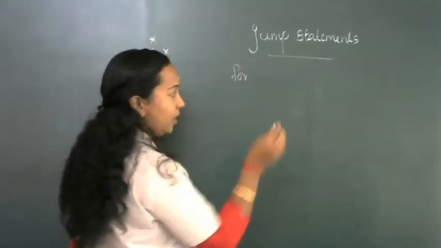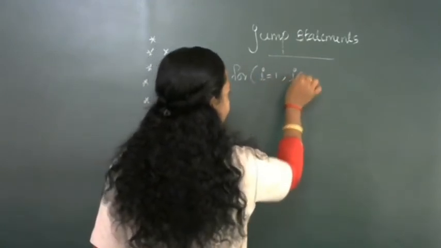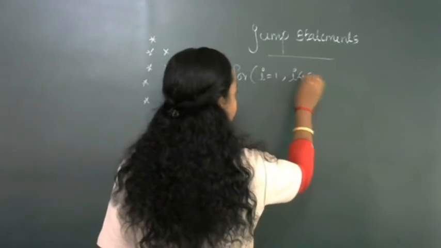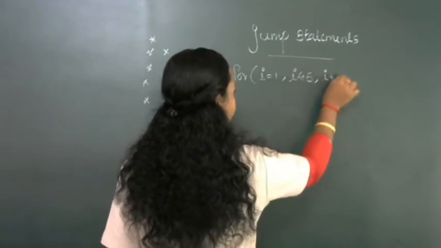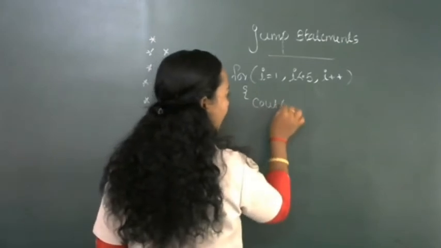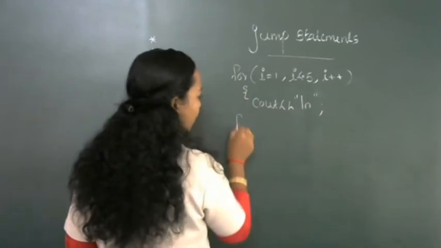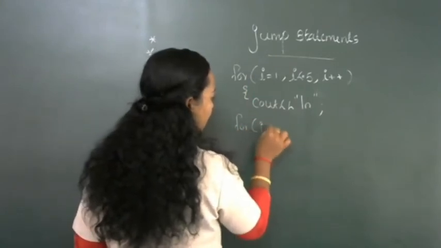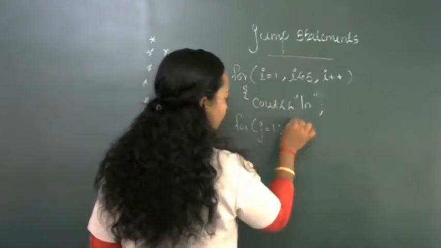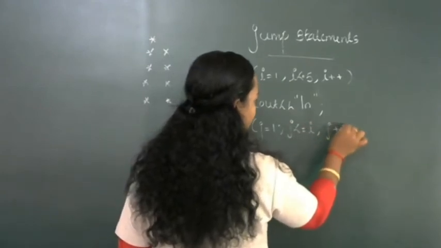So hope you know this. For i equal to 1, i less than or equal to 5, i plus plus. Then inside the loop, first you want to use a new line character, cout "\n". Then for j equal to 1, j less than or equal to i, j plus plus.